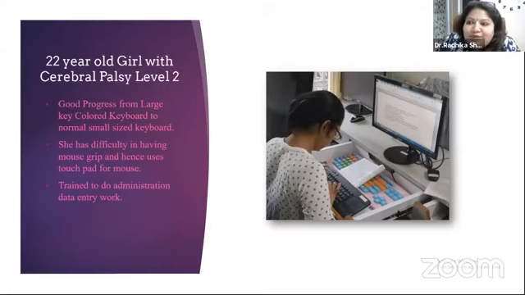She is a 22-year-old girl with level 2 cerebral palsy. Again, we moved her from using large color keyboards to a normal sized keyboard, and this one is even smaller than normal. It is a Logitech keyboard with a touchpad in it. She had difficulties in getting the mouse grips because of her fine motor skills problems, but she is very fluent using the touchpads. She is very well trained to do all administrative data entry work.